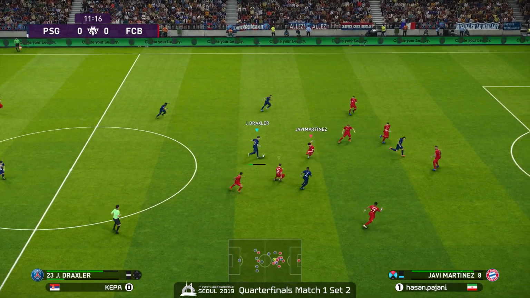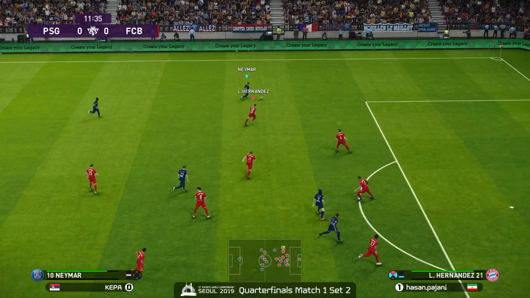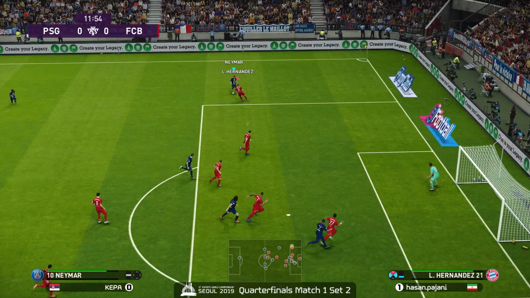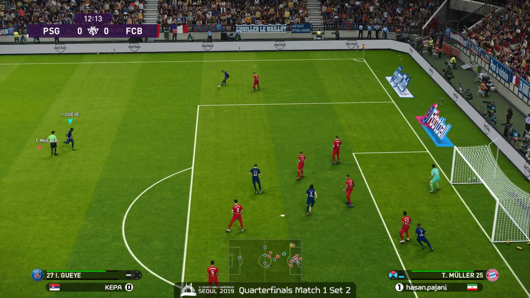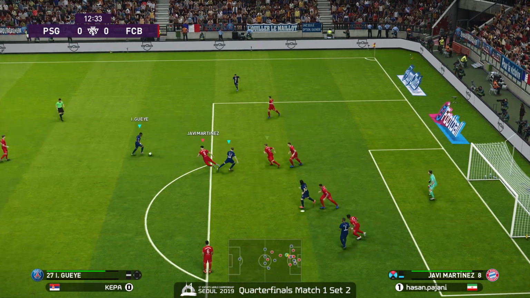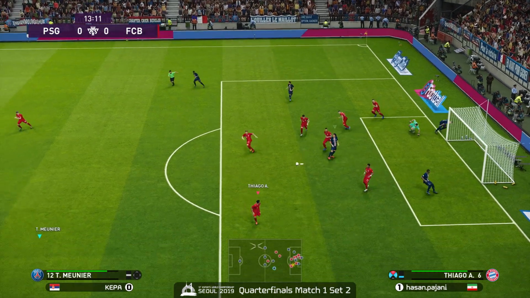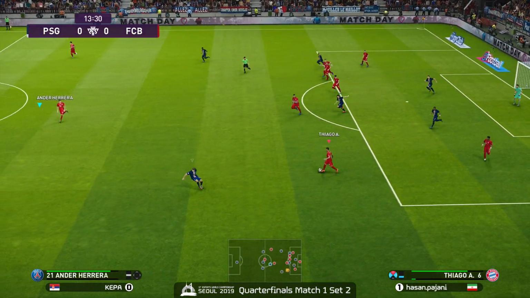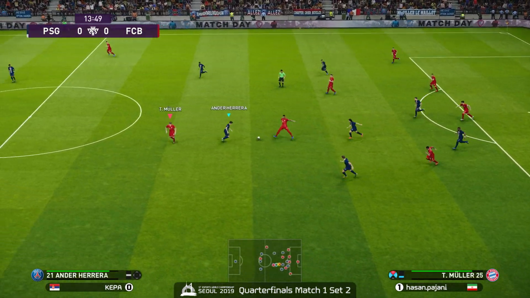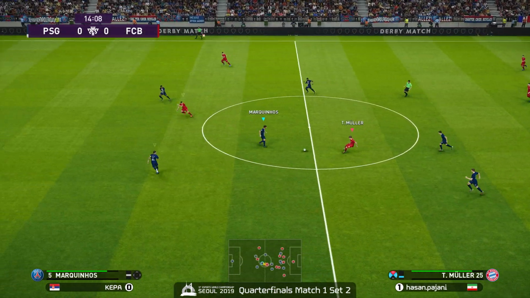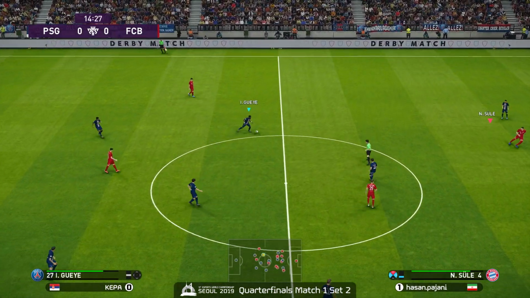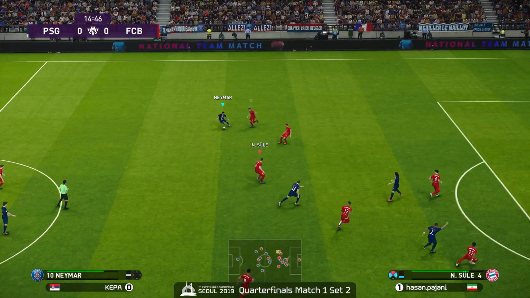Off the foot, back, still in Kepa's control. Ample space for Neymar to work with. That's Hernandez, fancy footwork. A statement, though, clearing it back. Forward to Draxler in the box. Kick save, out. Great save. Now Thiago. Can Hassan Pajani capitalize on it? But once again, he turns the ball over at the center of the field.